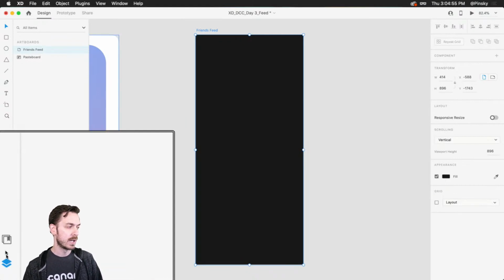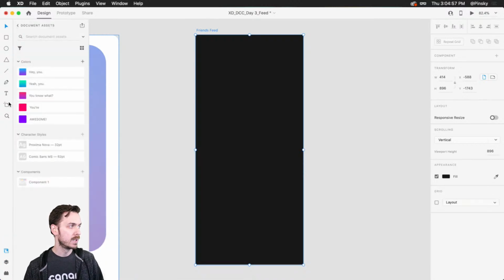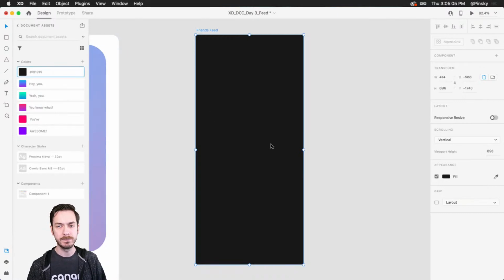You can hop down to your libraries right here at the bottom. You've got your colors. Some of them come with the template pre-saved, and you can pop the colors in there. You can press the plus button, boop, and you've got your color, right?